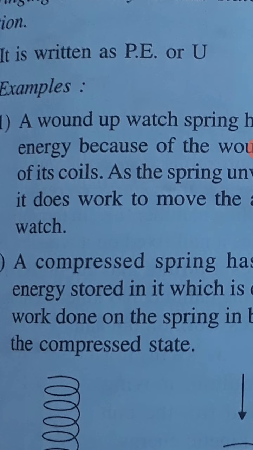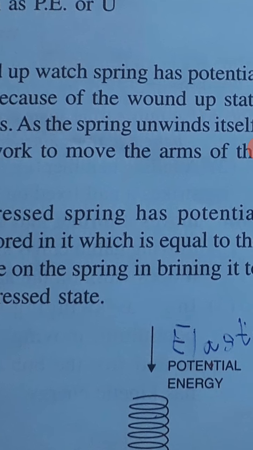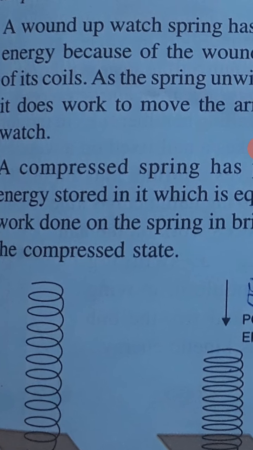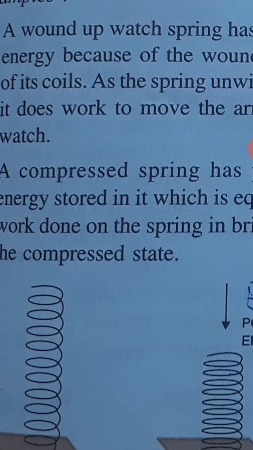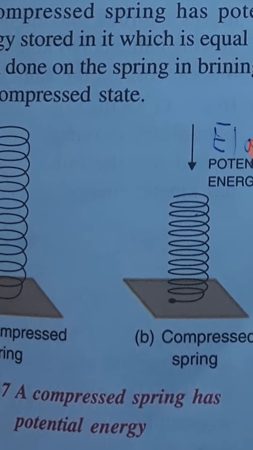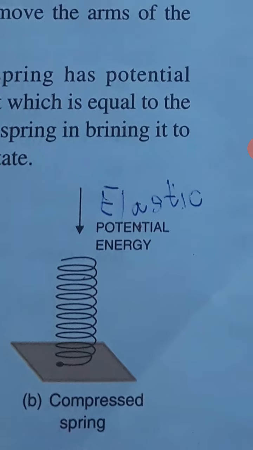And what is the work that it does? It moves the arms of the watch. So the hands of the watch will start moving because of whatever work we had done on it. So that is the potential energy. So a wound up spring has potential energy. A compressed spring also has which kind of energy? It has potential energy.